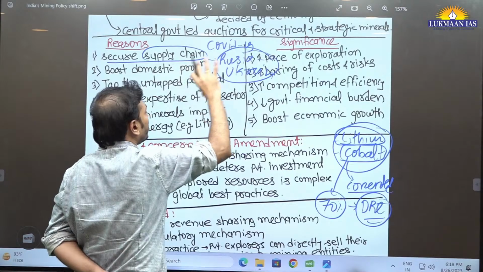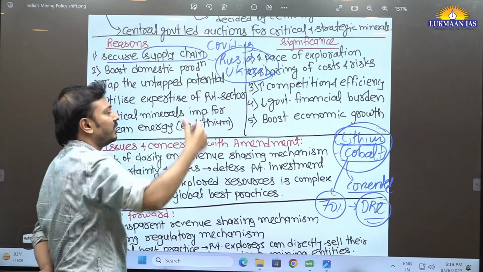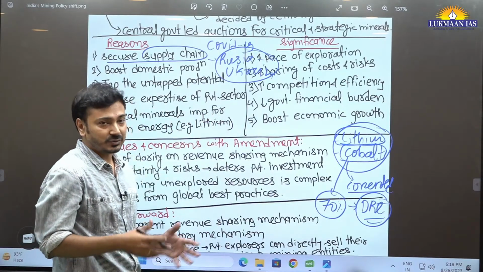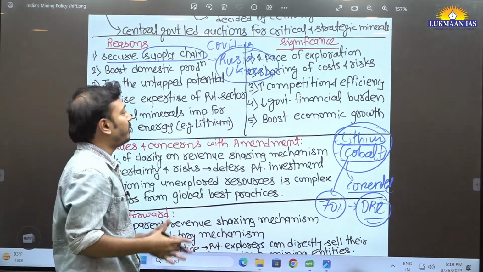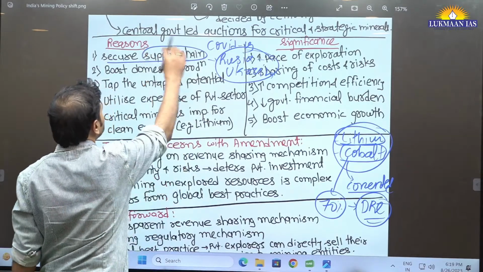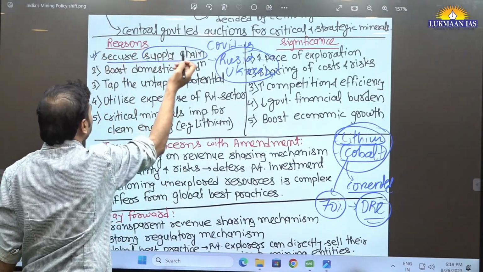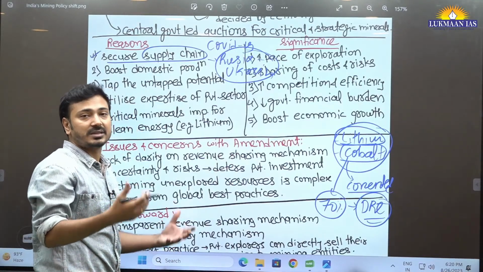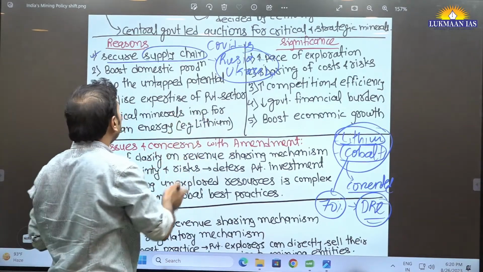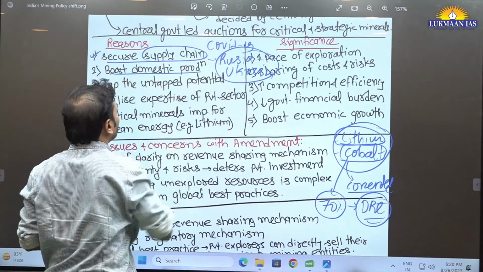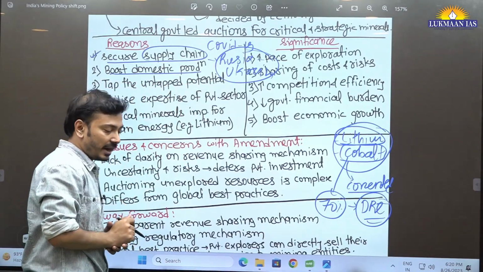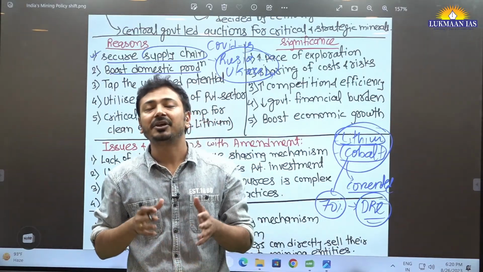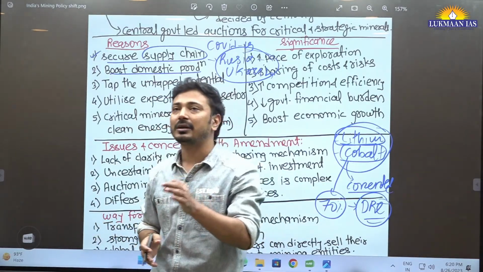So all countries, especially Western countries, are looking to secure the global supply chains. That's why the Global Mineral Security Partnership is there. ये सारी चीजें आपको पता होनी चाहिए. Because of import dependence, we are not able to have a strategic aspect involved there. Now we want to boost domestic production. Along with that, the mining sector has huge potential in India, but it is not tapped yet.